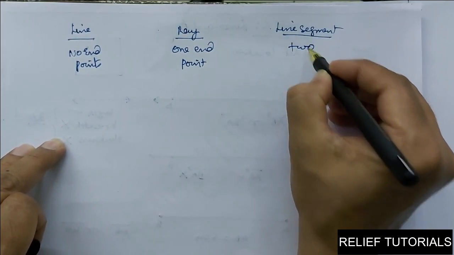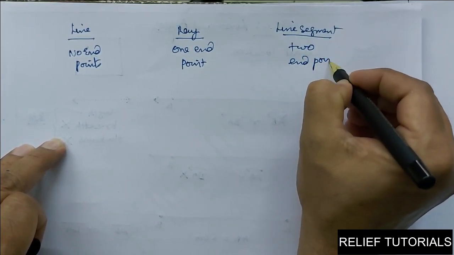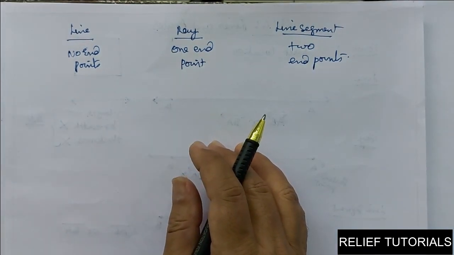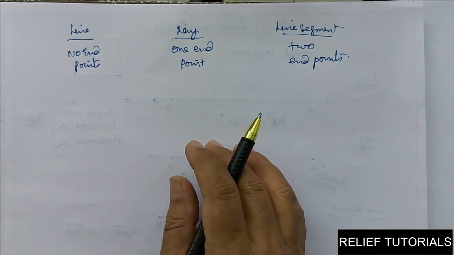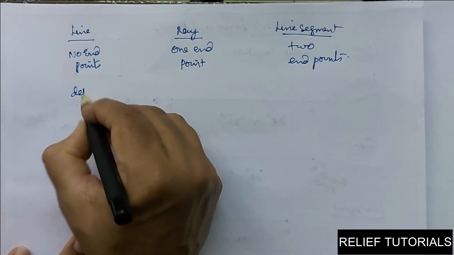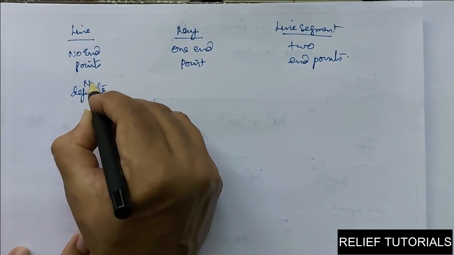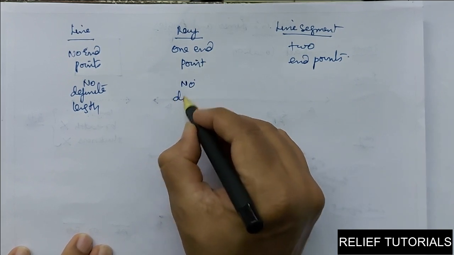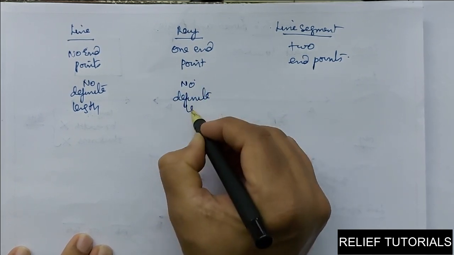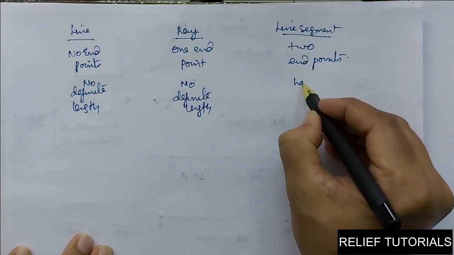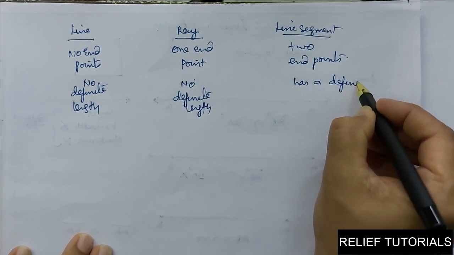It has two end points. So, this is one major difference we can say. Now, a line does not have a definite length. No definite length. Here also we can say no definite length. In this case, we can say line segment has a definite length. It has a definite length.